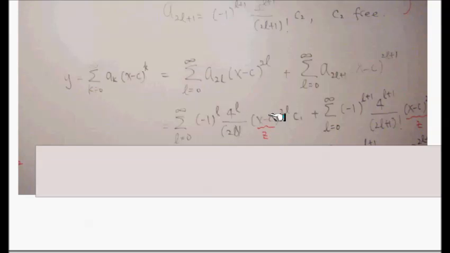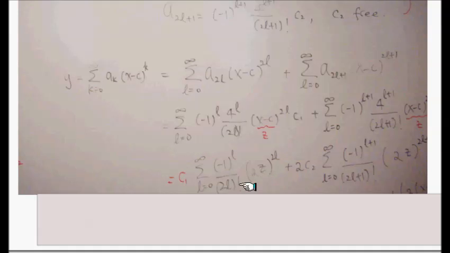And I realized if I substitute this one with a Z and that one with a Z, it's easier to recognize, or it's easier to simplify. And that's what I'm doing down there. One part that's tricky is that this whole thing is called a Z, so that's Z to the 2L, but I put this 4 to the L inside this 2L power. So 2 to the 2L is 4 to the L. It got a little bit trickier here. This is 2 to the L plus 1, supposed to be.